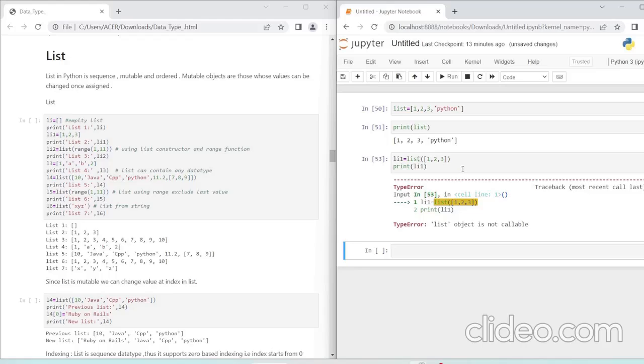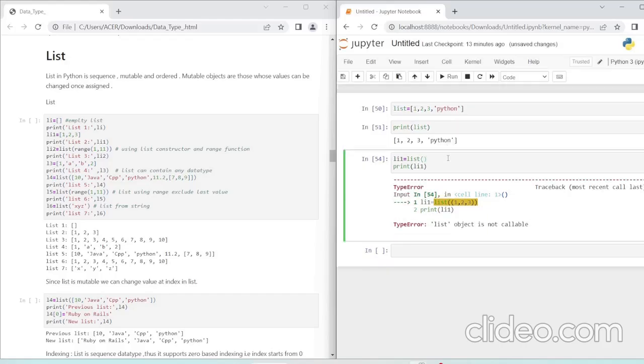Why is it not callable? The list constructor should work.